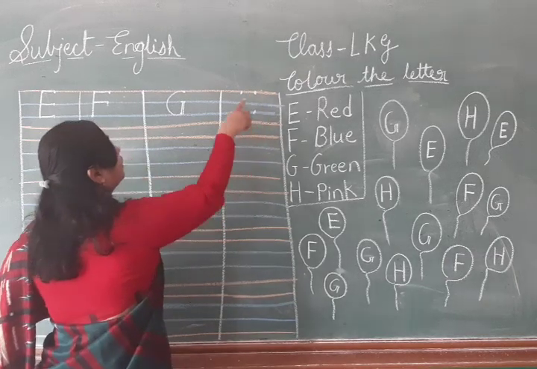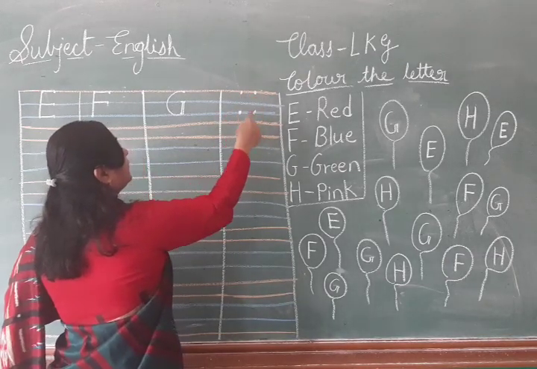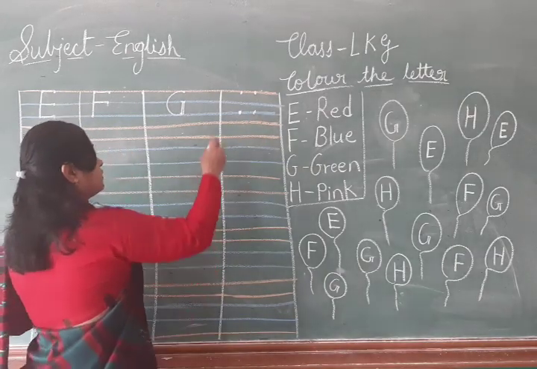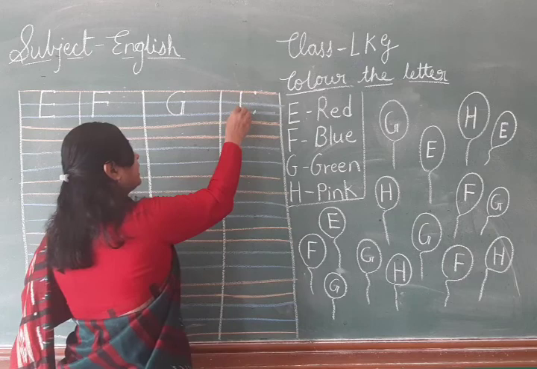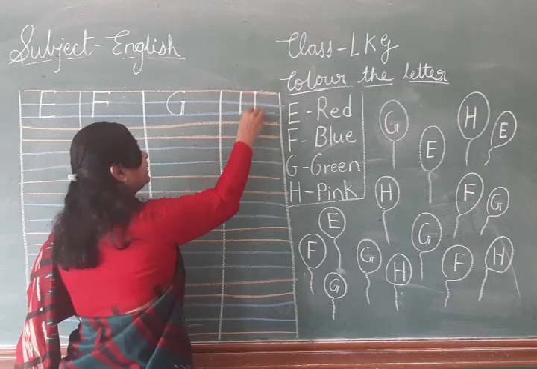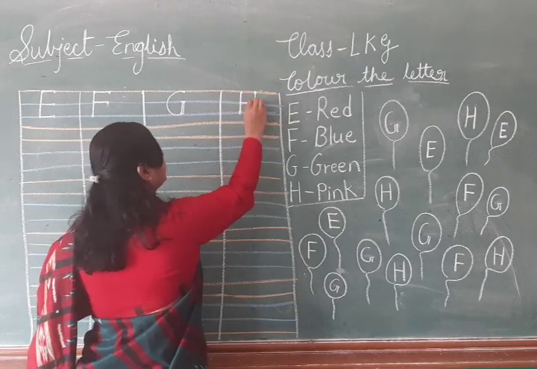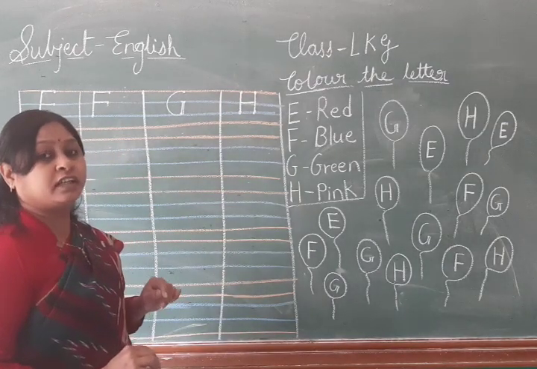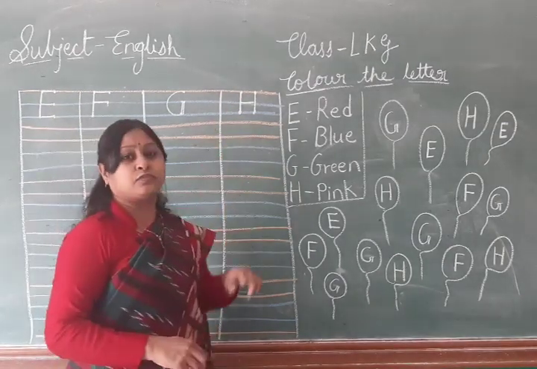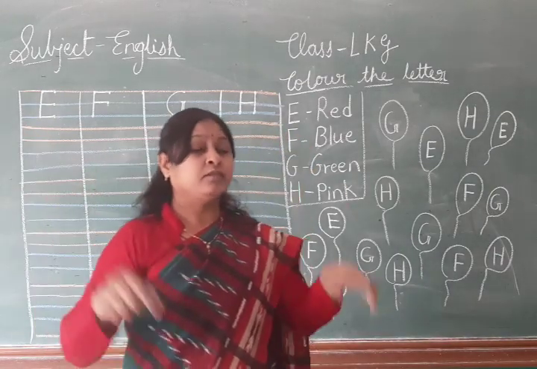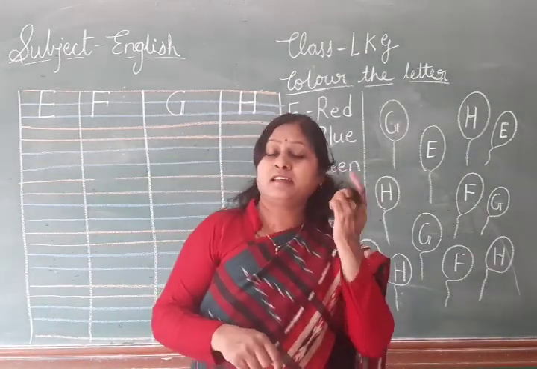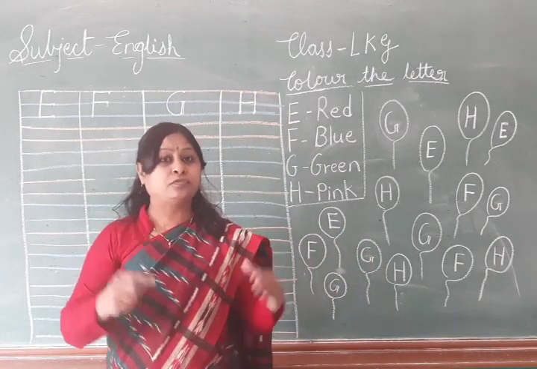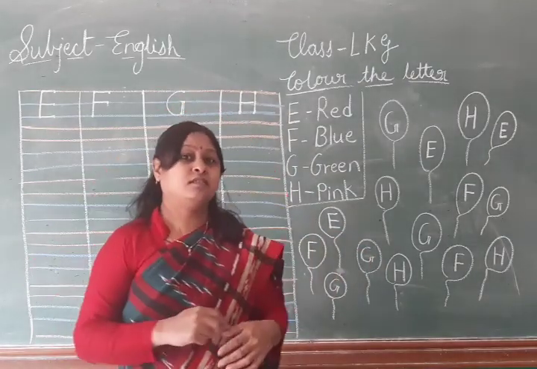Look here, two dots on the upper line and two dots on the base line. So, how will we write? Standing line, again standing line, then sleeping line. Which letter is this? H. H for hand, H for hair, H for house. Okay?